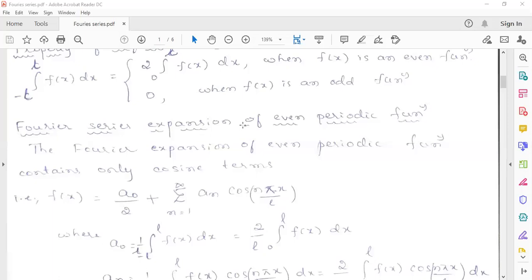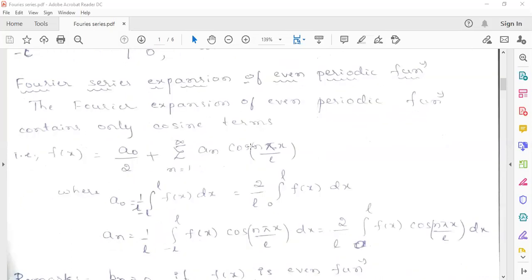I'll tell how it will be 0. And if it is an odd function, some other coefficients will be 0. So if you conclude at the beginning itself that the function is even or odd, we can avoid finding a few coefficients.